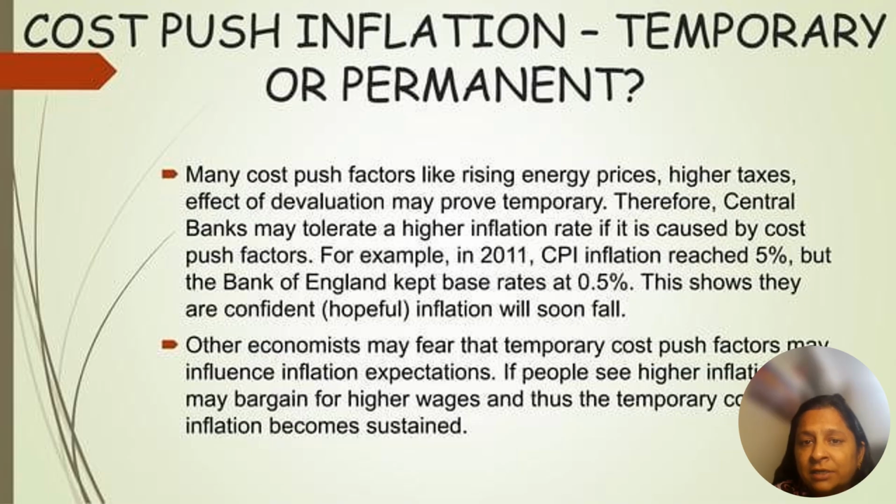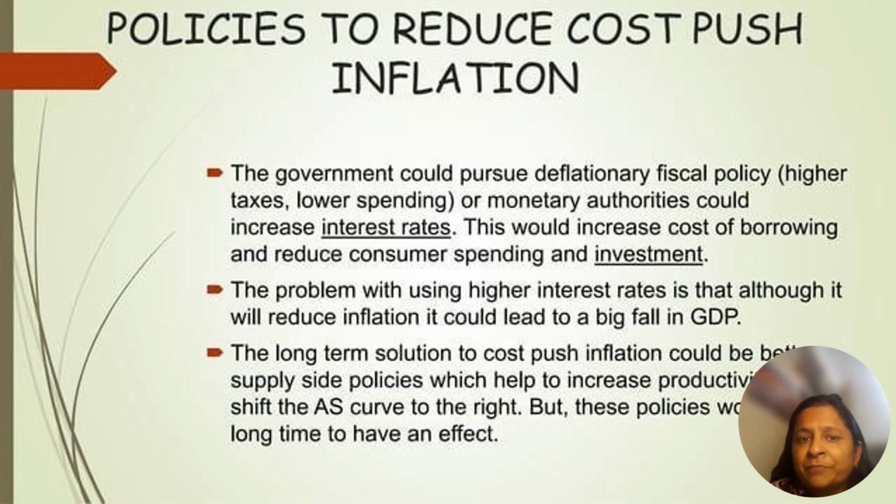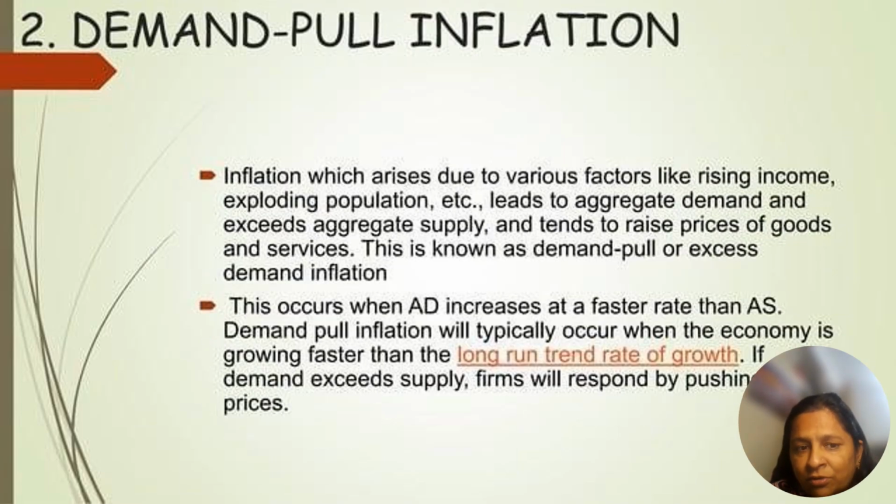And is it temporary or permanent? For example, inflation reaches 5%, but the Bank of England base rate is 0.5%. If it is temporary, then there is no problem, but if it is permanent, that is a big challenge. Normally the government takes precautions. The government tries to reduce inflation within a short time. In the long term they try to invest, and in the short term the government tries to import goods so that costs do not become high. They try to fulfill the supply according to the demand.